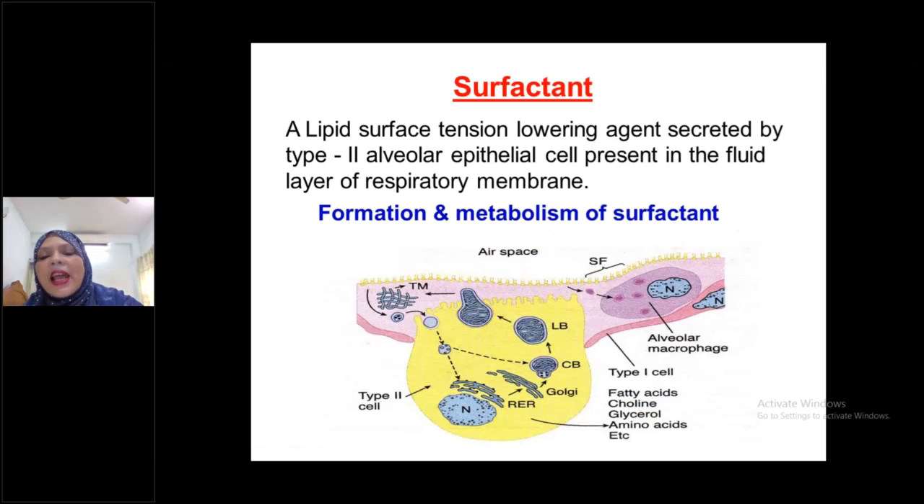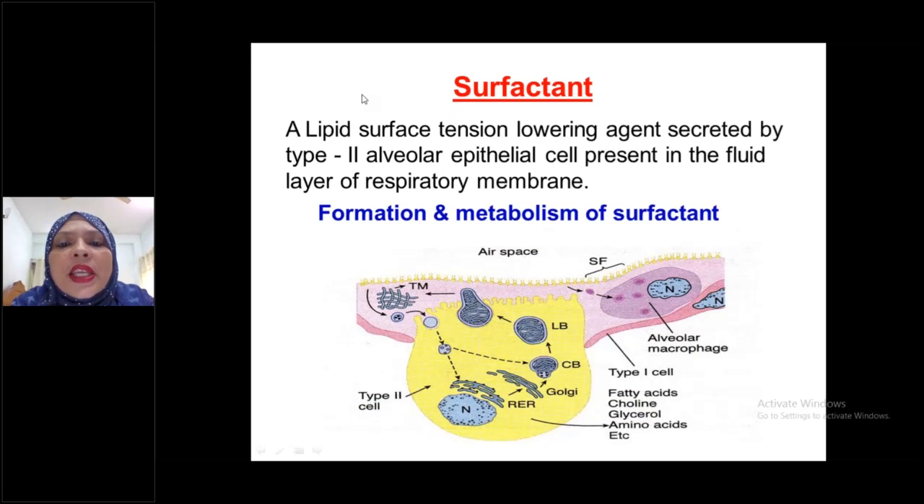This is the last slide today. Surfactant. This is the last slide. Next class, we'll discuss lung volume and capacities. Okay, today this is the last class, surfactant. Very, very important for written questions, and also for the viva exam. Please students, listen to me very carefully.